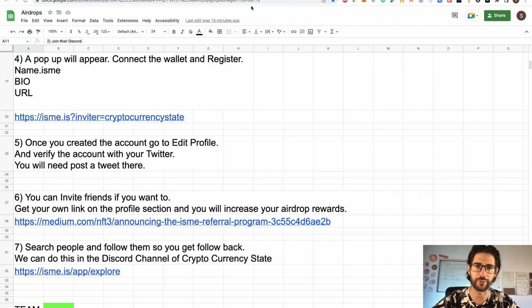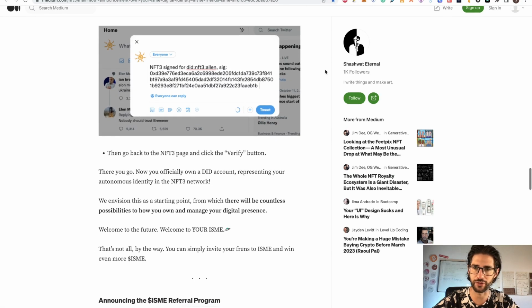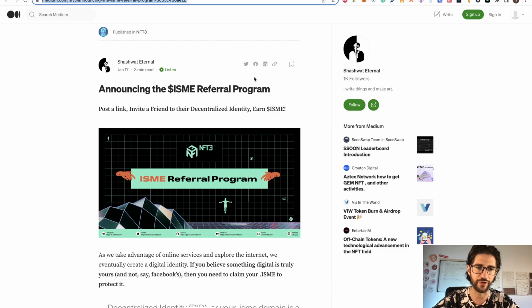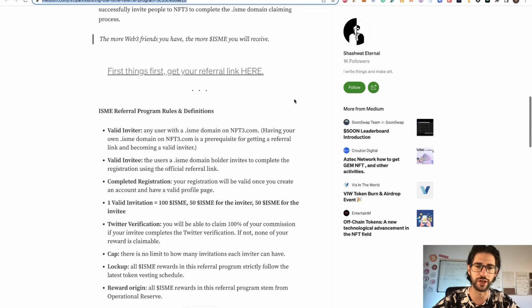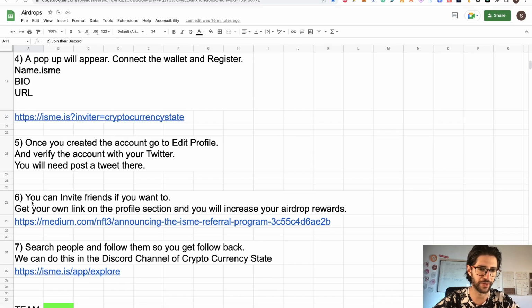And the next step is that you can invite friends if you want, so you can go and get your refer link here. I will put the link there for your refer program. With the refer program, besides getting the airdrop of your creation, you can also boost your rewards by referring people to the link. So that will be step 6.